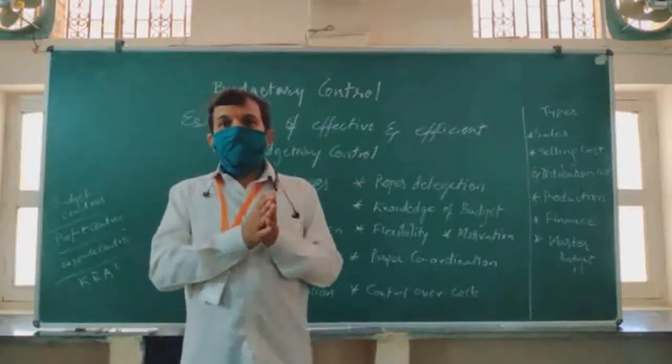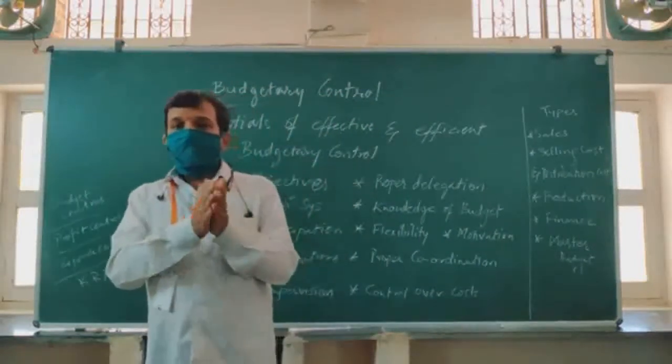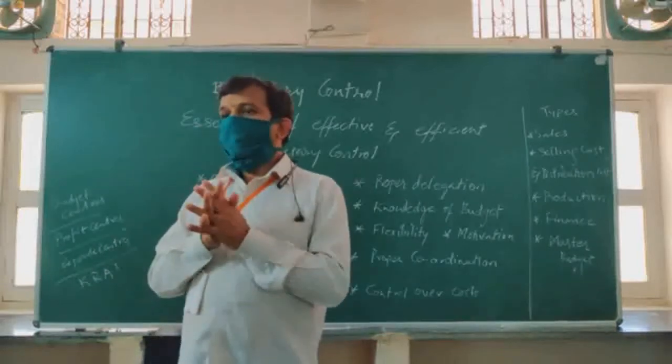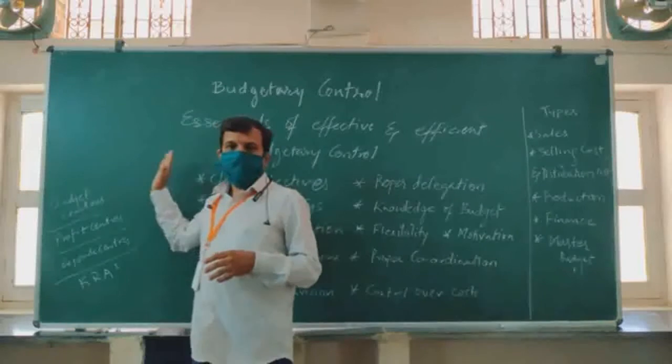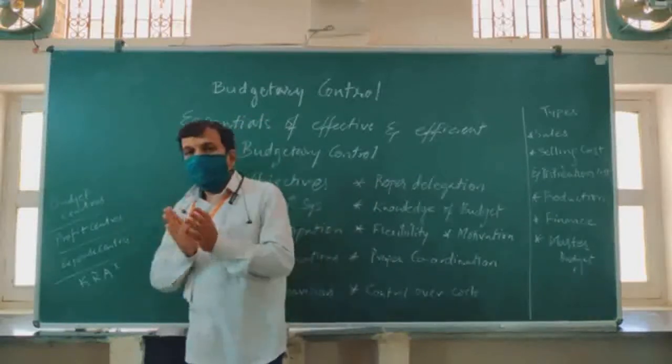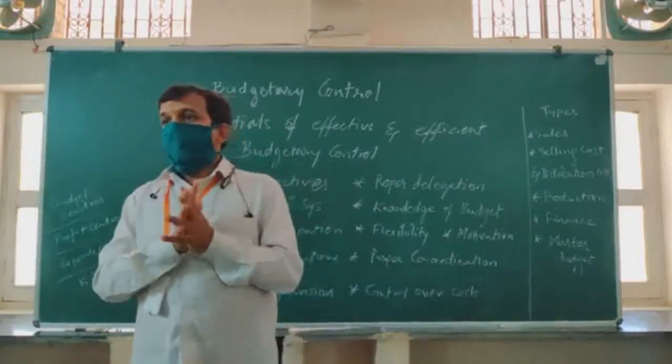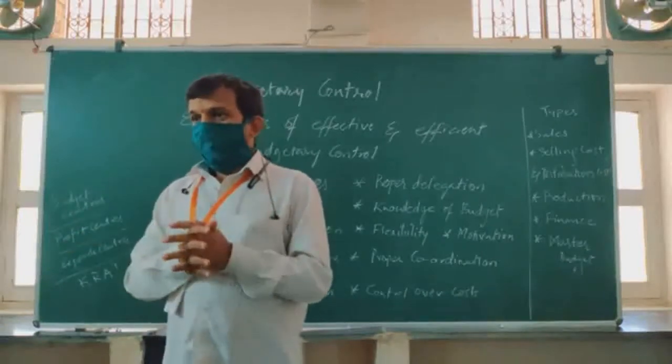So once this is done, this has to be done for all the different areas in the organization. Like we have to take into consideration the various profit centers that are there, various expense centers that are there, and prepare a master budget for every department.